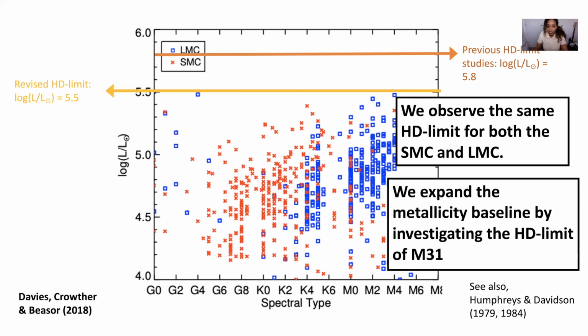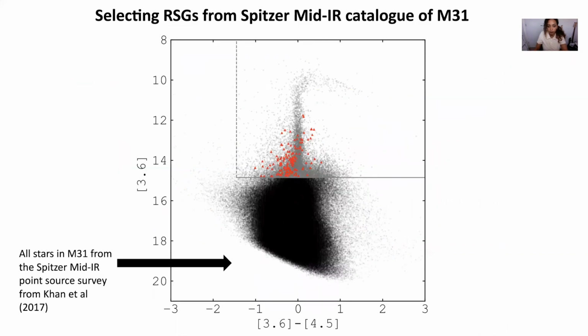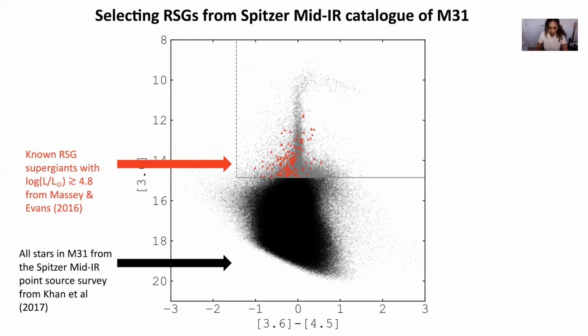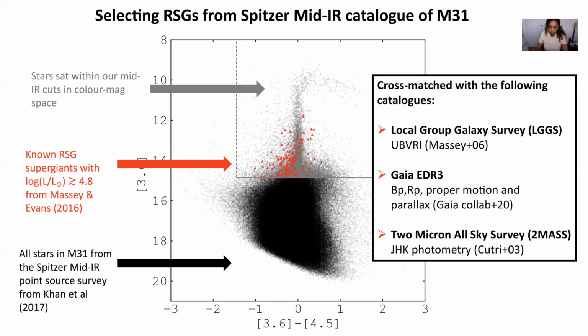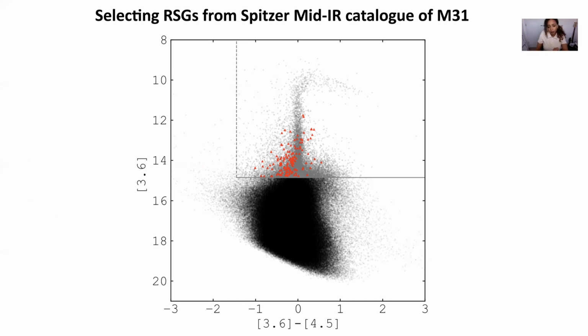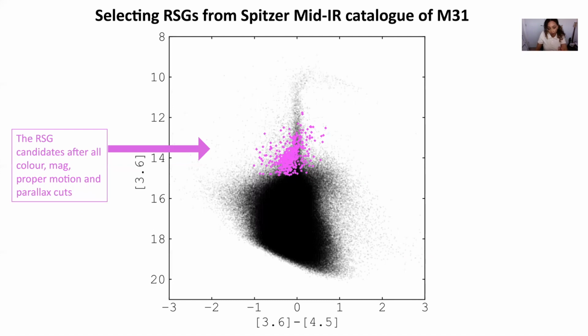So in this work, we expand to a higher metallicity and look at the HD limit with the study of the red supergiant population of M31. We do this by compiling a sample of red supergiant candidates using the Spitzer mid-infrared M31 survey, making mid-infrared cuts around the sample of known optically selected M31 red supergiants. We then cross-match these objects to optical and near-infrared catalogues, where we can make further cuts to optical colours and proper motion to screen out any bluer objects and foreground stars. And this leaves us with a sample of approximately 400 red supergiant candidates.